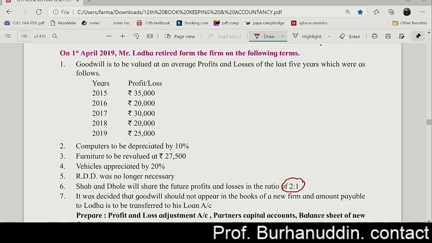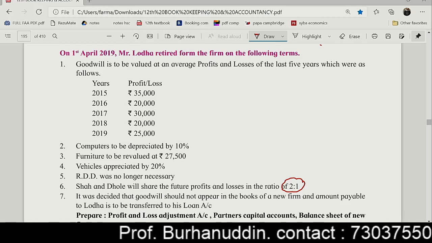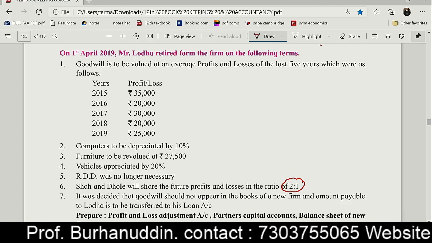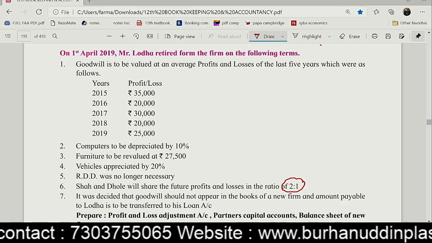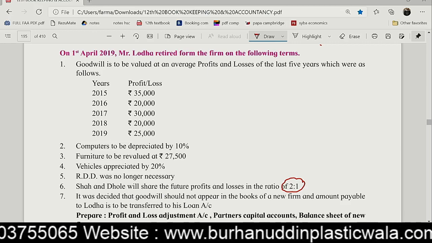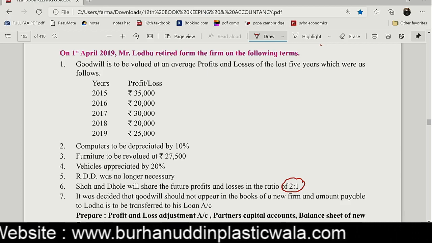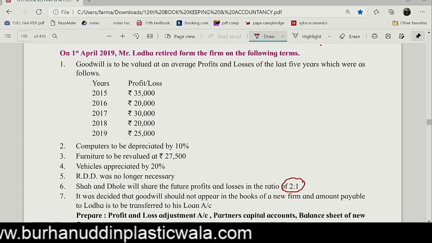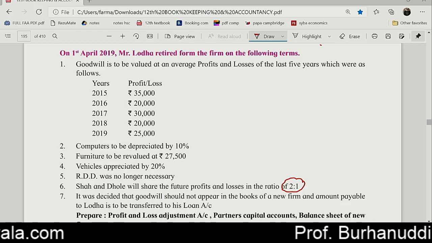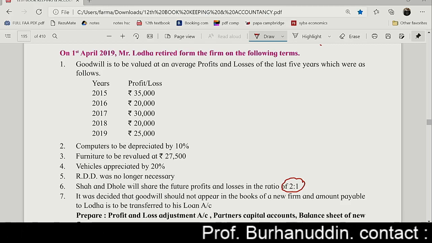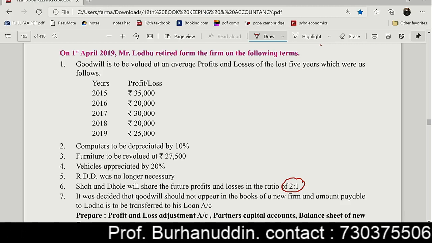It's again a very simple question. The goodwill has been raised in the business and the goodwill is written off. So guys, goodwill raise bhi karna, write off bhi karna. And you do know that we are raising it in the old ratio and we are writing it off in the new ratio. So thus we have to make only one working note. That's my goodwill. And that's the only difficult point in this whole question. The other points are exactly the same as we have done in the previous questions.